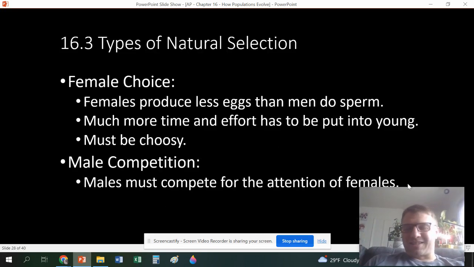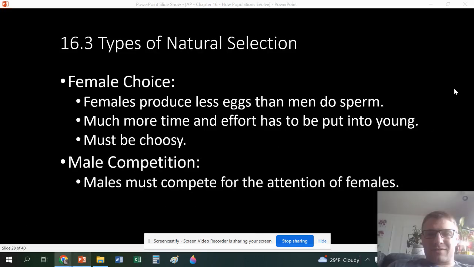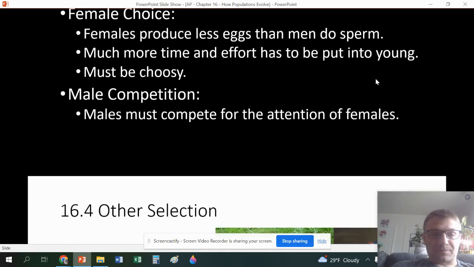I always like to mention here, whenever Darwin first proposed this, he was actually kind of mocked, because people didn't accept that females had choice back in the day. Remember, this is the 1800s. This is what they thought. They didn't really think that female choice was that powerful of a selection process. Now we obviously know it is a huge selection process within certain species, and this creates male competition. They did accept male competition, but they just didn't really accept female choice. And we now know there are a lot of species that also have female choice.